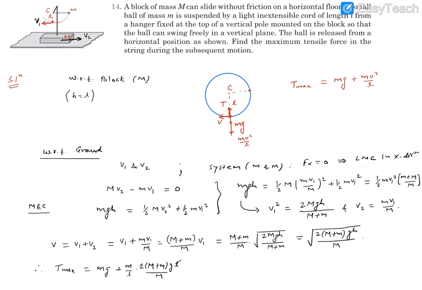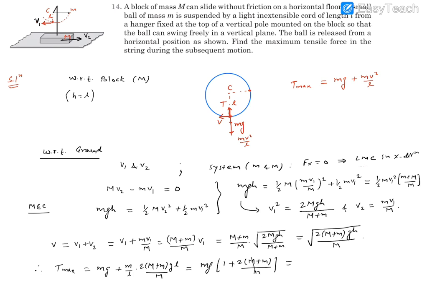And you can take small mg as a common. Within the bracket you are going to get 1 plus, and from here small m has gone, g is gone, so it's going to be twice capital M plus small m divided by capital M. This could be further simplified, right?